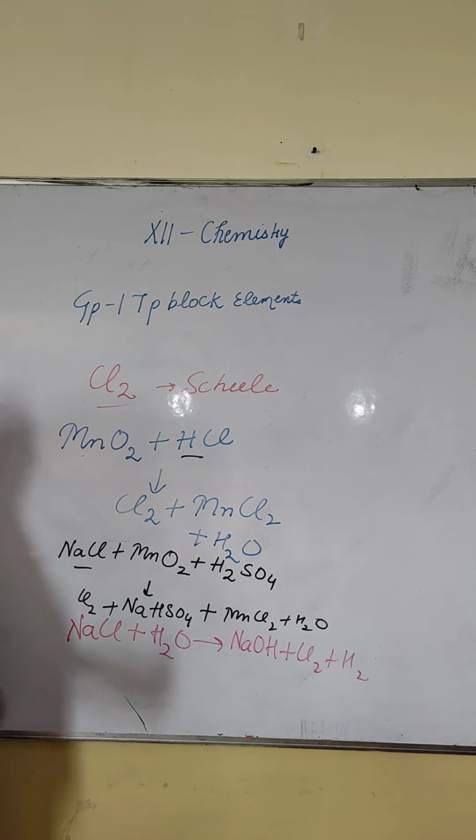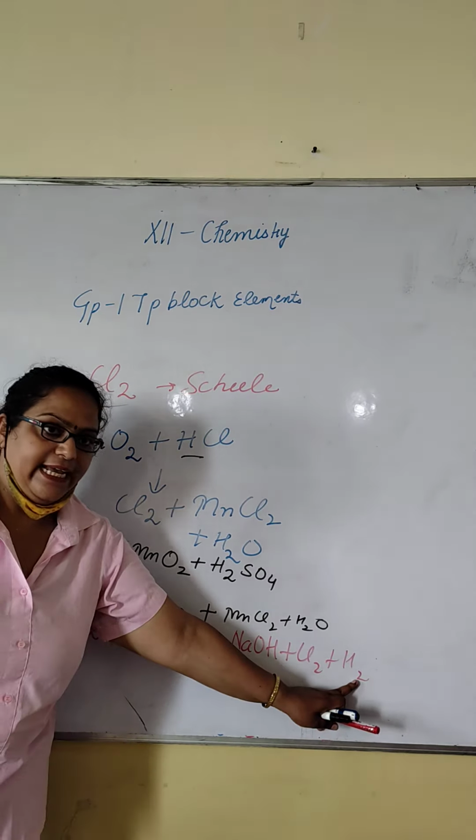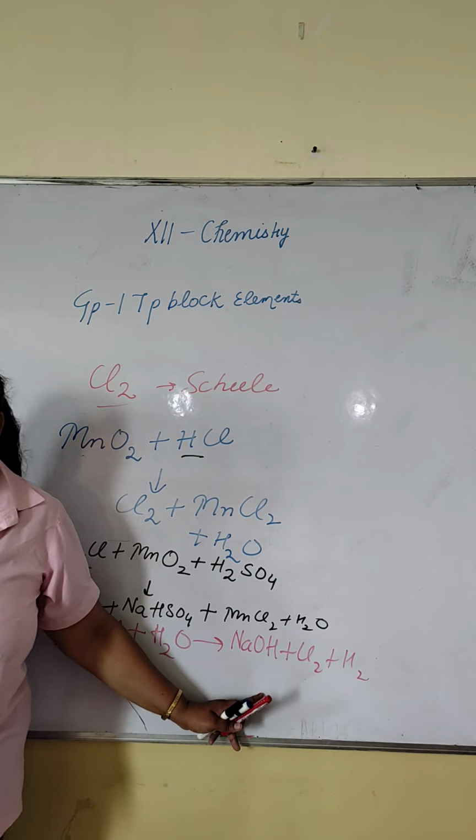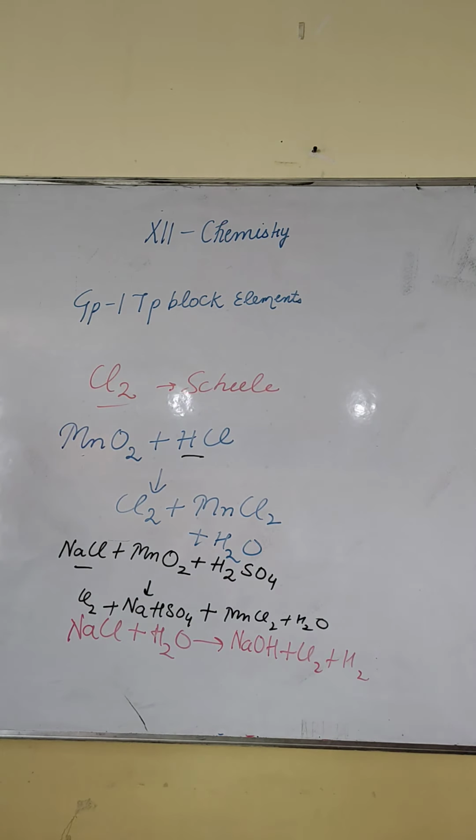In this case, hydrogen is produced at the cathode, chlorine at the anode, and sodium hydroxide remains in the solution.